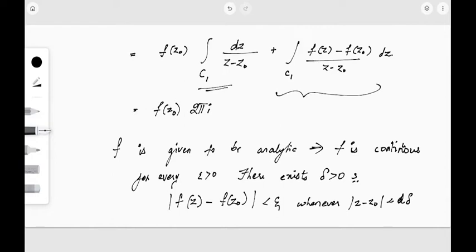Here we are discussing the continuity at the point z dot. So this is the conclusion: f is analytic, so f is continuous, and by epsilon delta definition we get this particular value.